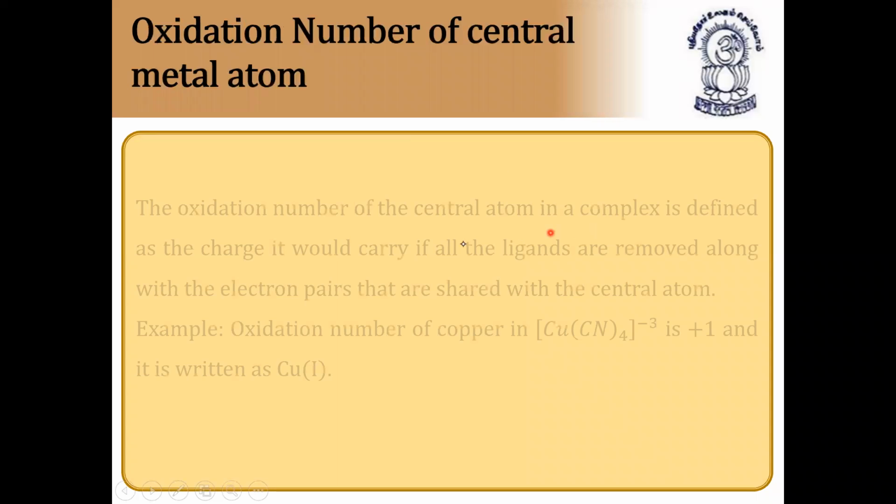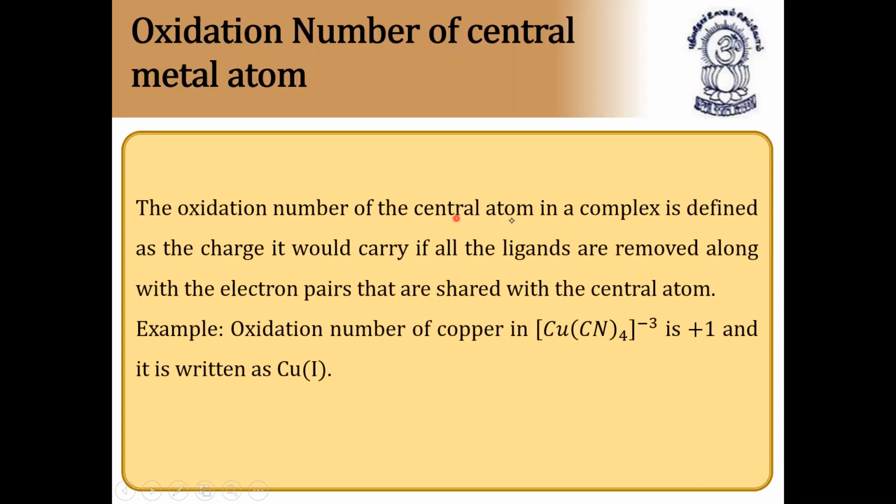Very, very important next terminology. The oxidation number of the central atom in a complex is defined as the charge it would carry if all the ligands are removed, along with the electron pairs that are shared with the central atom. Example: the oxidation number of copper in Cu(CN)4 taken 3 minus is +1. I'll show you how we got this +1.